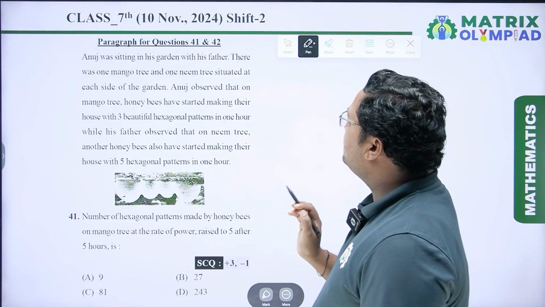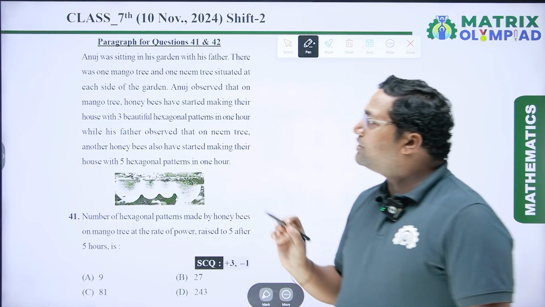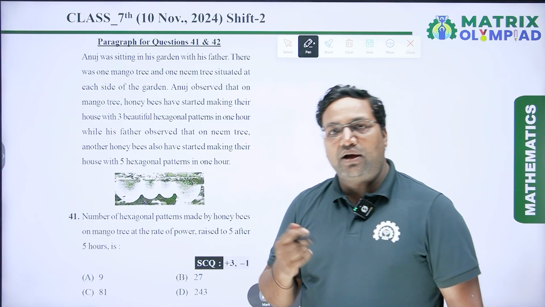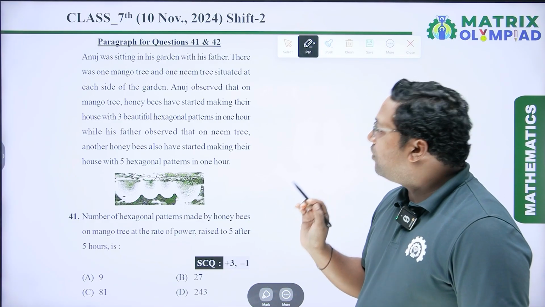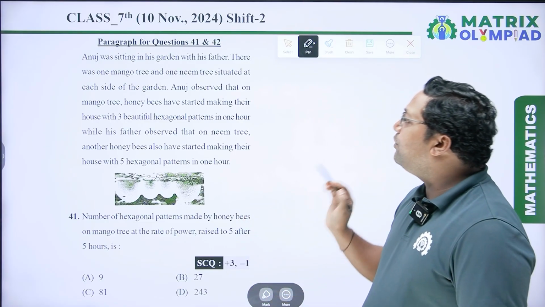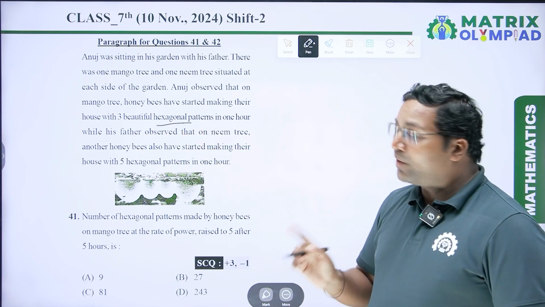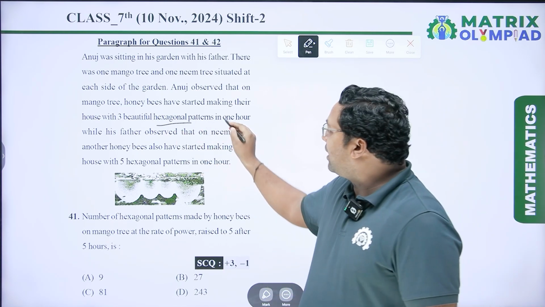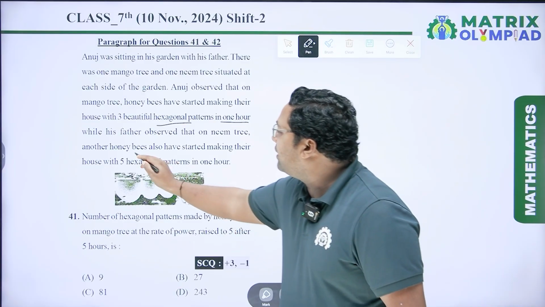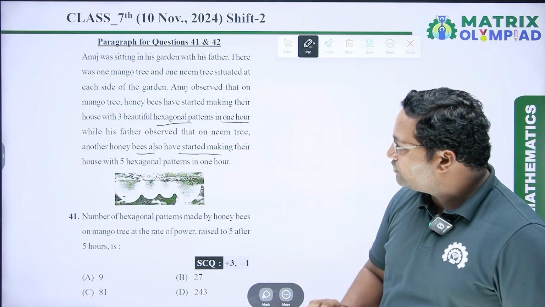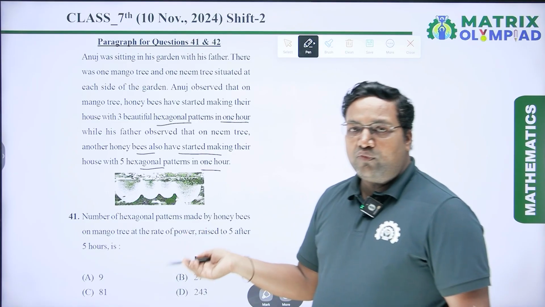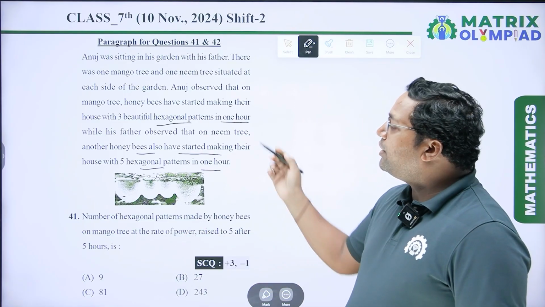Anuj was sitting in his garden with his father. There was one mango tree and one neem tree situated at each side of the garden. Anuj observed that on the mango tree, honeybees have started making their house with 3 beautiful hexagonal patterns in 1 hour, while his father observed that on the neem tree, other honeybees also have started making their house with 5 hexagonal patterns in 1 hour. This is a paragraph. Now we have to solve the questions according to this paragraph.